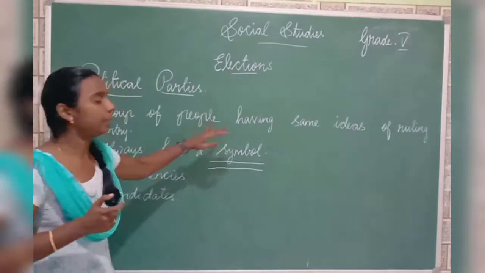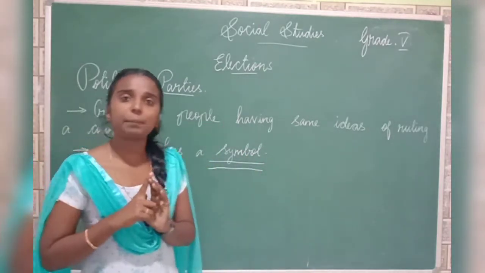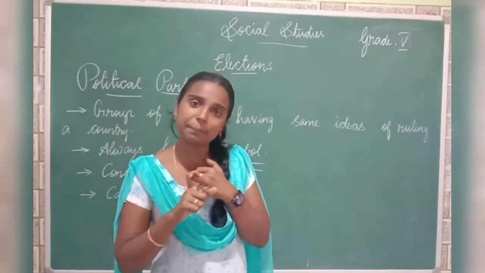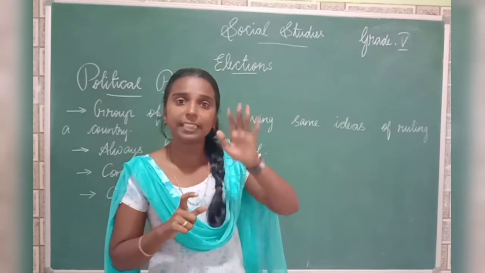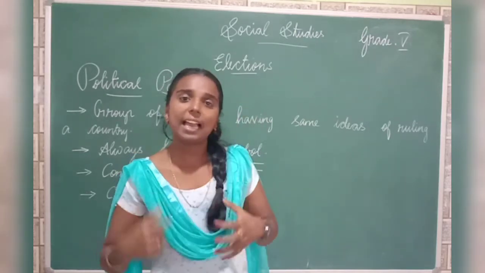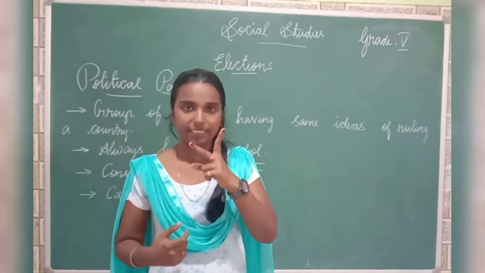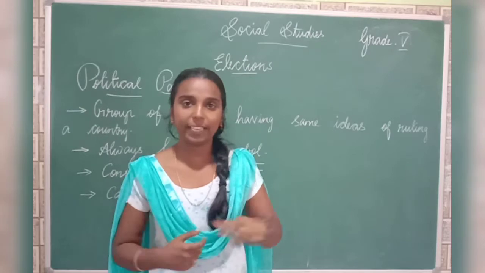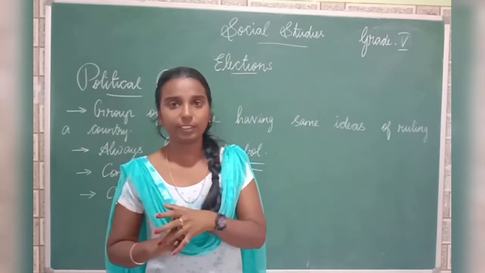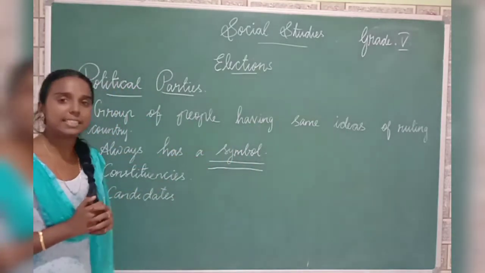So the symbol for a political party is very important. For example, what is the symbol for BJP? It is the lotus. What is the symbol of the Indian National Congress? It is a hand symbol, right? This hand symbol will be there. And in ADMK, what symbol do we have? It is two leaves, right? That is the symbol of ADMK. And what is the symbol of DMK? It is the rising sun. Okay. So each and every political party should have a symbol.